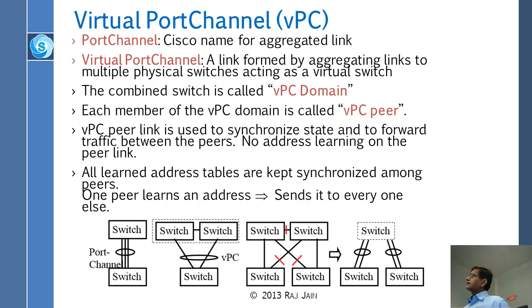VPC allows aggregation of links going to different switches. STP does not block links, all capacity is used. Unlike VSS, it maintains two independent control planes. Independent control plane means in-service upgrade.